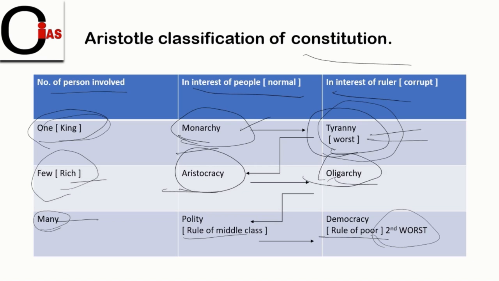So it is not good in the practical form, or it is not practicable. And here, rule of middle class is a better form of rule, which Aristotle says, and it is the second worst form of rule. So we will understand why it is known as second worst form of rule and why rule of middle class is known as better form of rule.